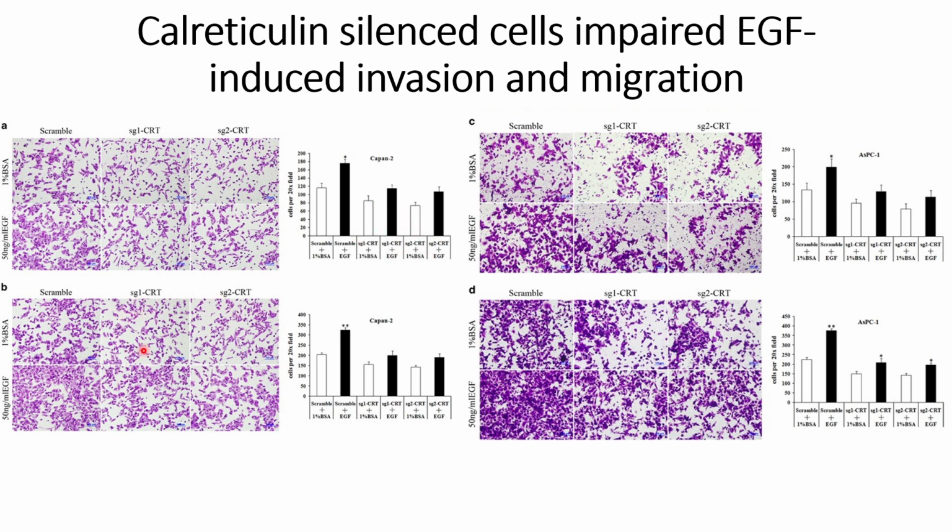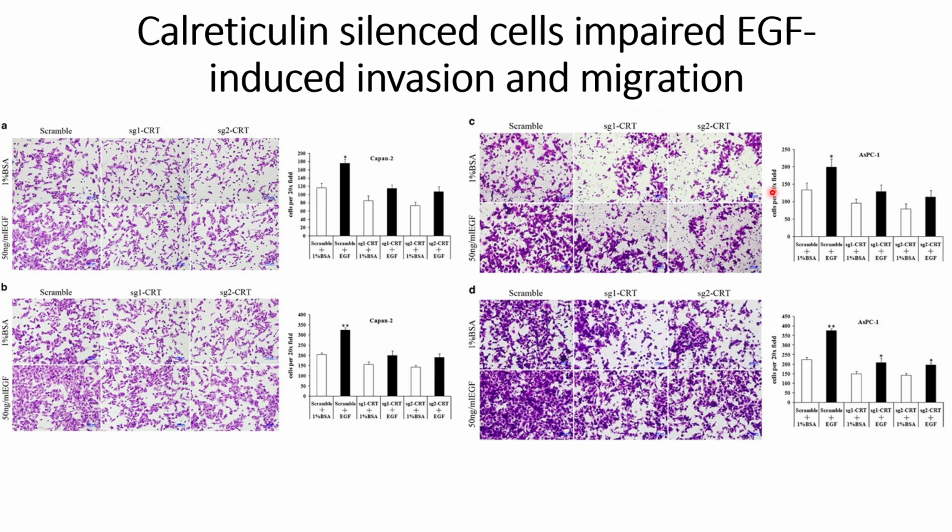And when they checked the migration assays, in this case they also saw similar results. That is, for the scramble cells, the increase is statistically significant, but for the calreticulum silenced cells, for both catenary 1 and catenary 2, the increase is not statistically significant.